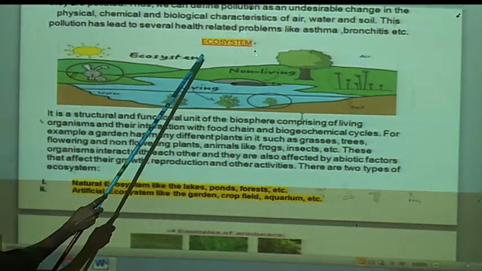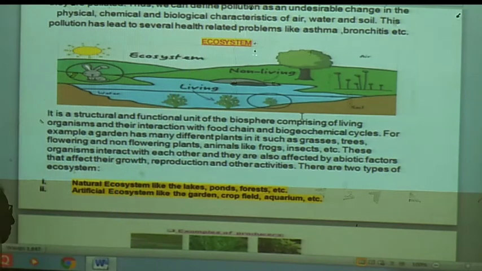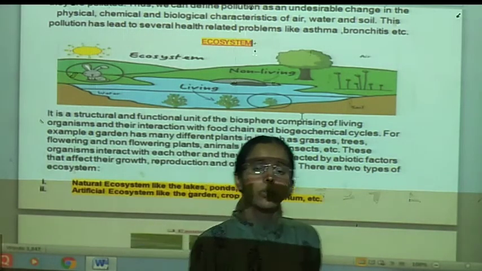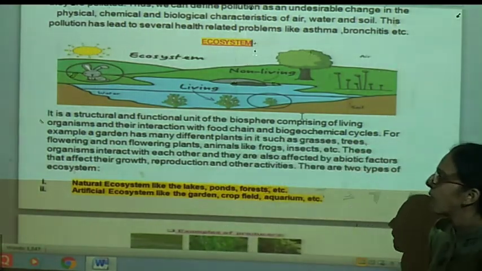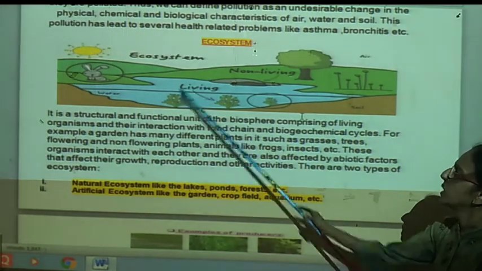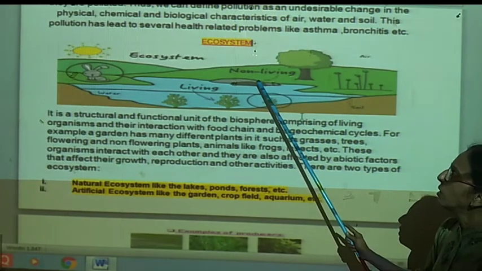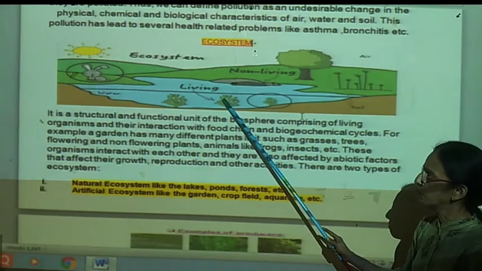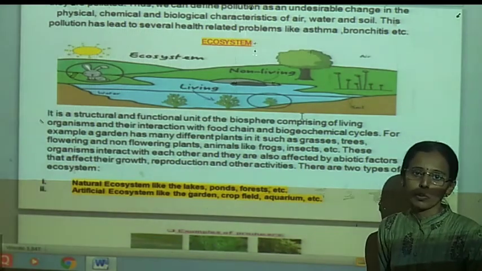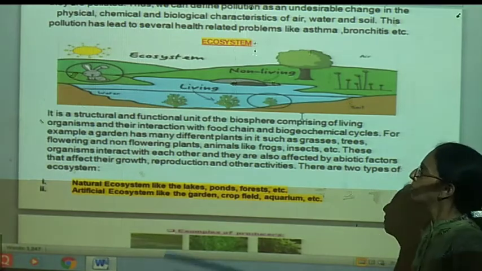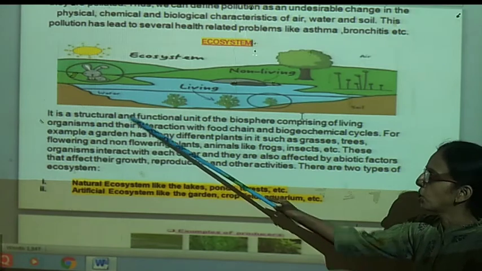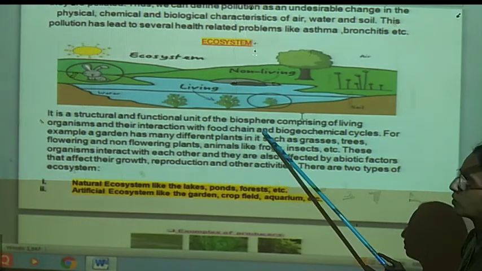Now, the next point from this lesson is ecosystem. The ecosystem includes all living things, non-living things, means microbes, and the atmosphere; all together it is called the ecosystem. All non-living things, living things and atmosphere which are in contact within a specific place. Therefore, this whole is called the ecosystem. It is one structural and functional unit of the biosphere.